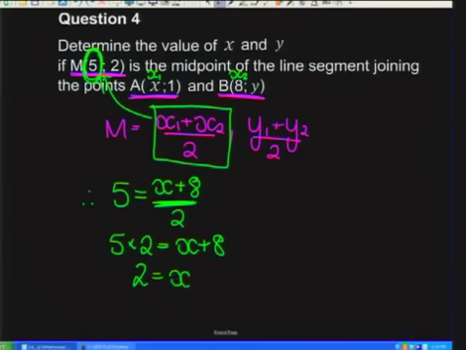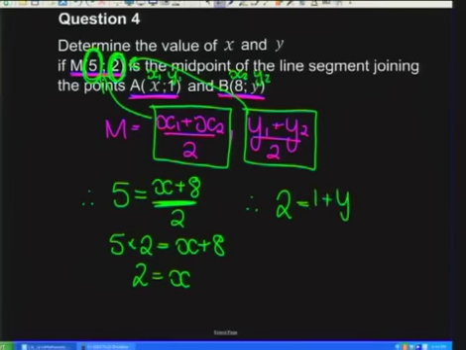All right? The y coordinate of the midpoint, they told me, was 2. So the y coordinate is equal to that 2 over there. So now similar story. We're going to say the y coordinate, which is 2, is equal to y1 plus y2 over 2. All right? Which would mean that I've got 2 times 2, which is going to give me 4, equals 1 plus y. And when we bring 1 over, we'll subtract it. So therefore, 3 is equal to the value of the y.